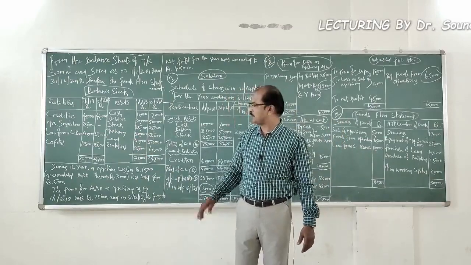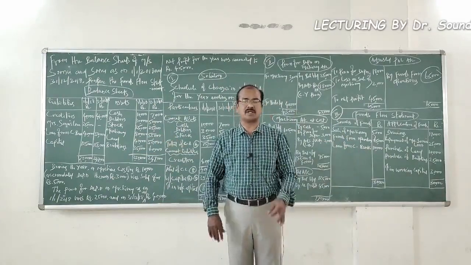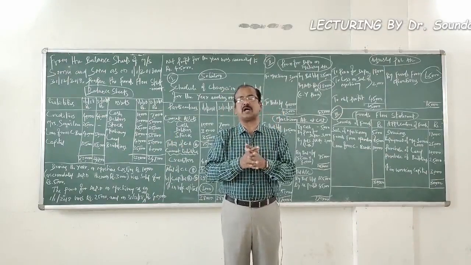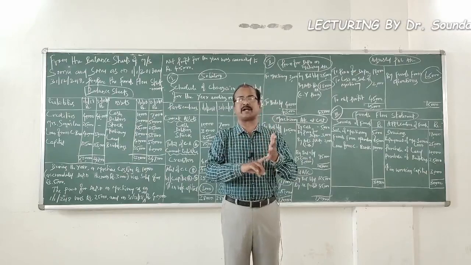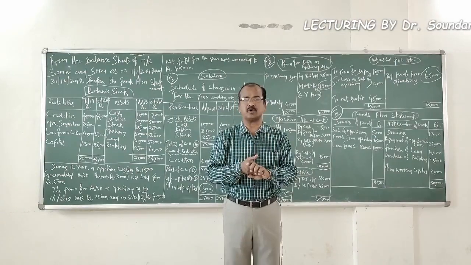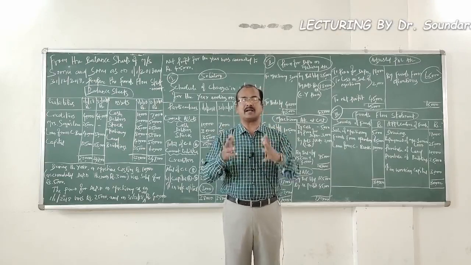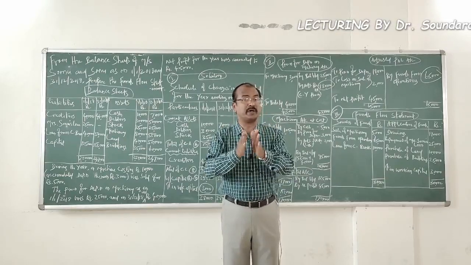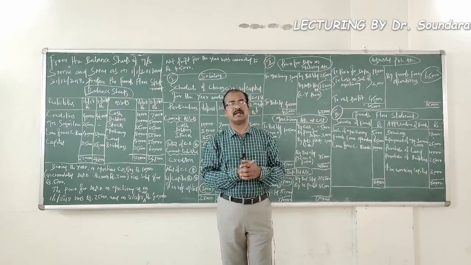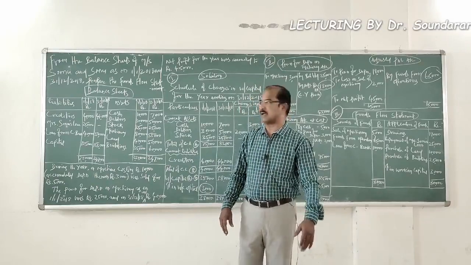Then capital is given with the opening value of 1,25,000 and the closing value of 1,53,000. My suggestion to all the learners: whenever you find funds flow statement problems related to either a sole proprietary concern or a partnership concern, you better prepare a capital account so that you can come to know some hidden information like drawings made by the proprietor or partner, things like that. So make sure you prepare a capital account whenever you find funds flow statement problems related to a sole proprietary concern or partnership concern. So here also we are going to prepare a capital account.